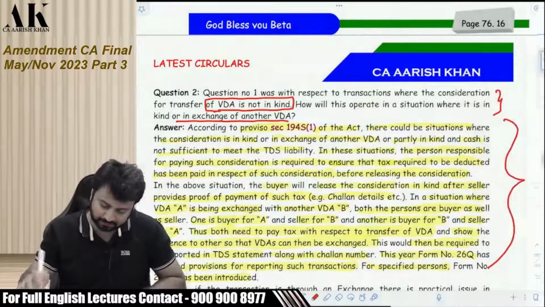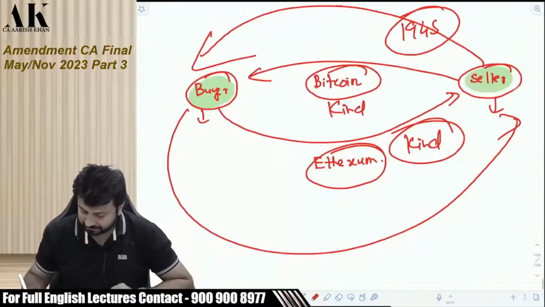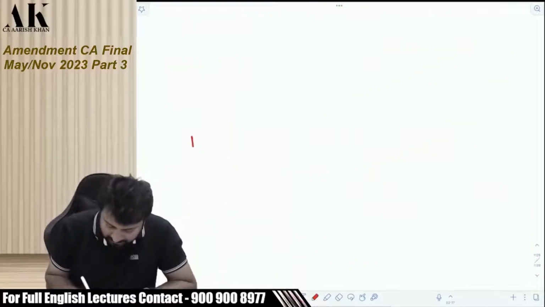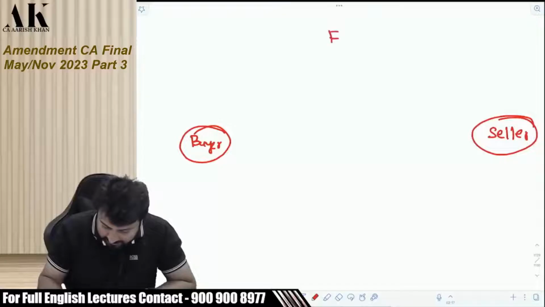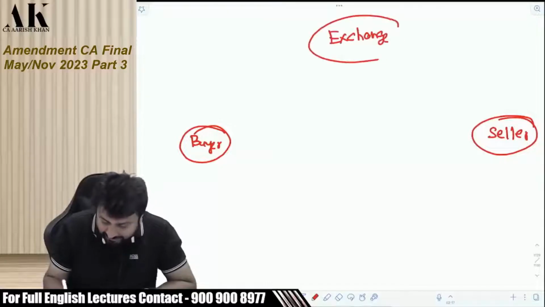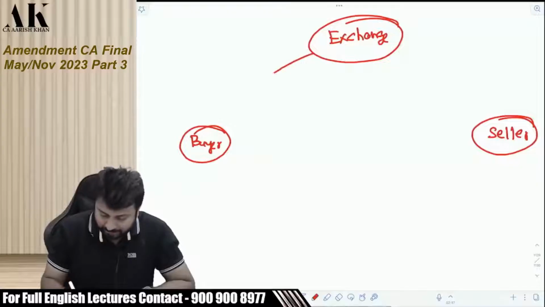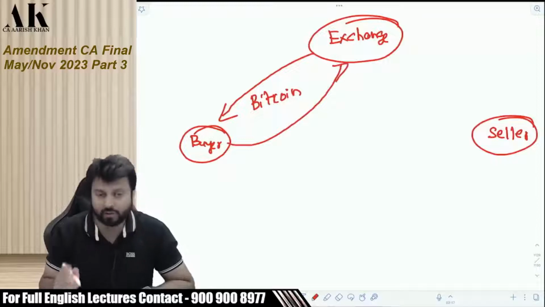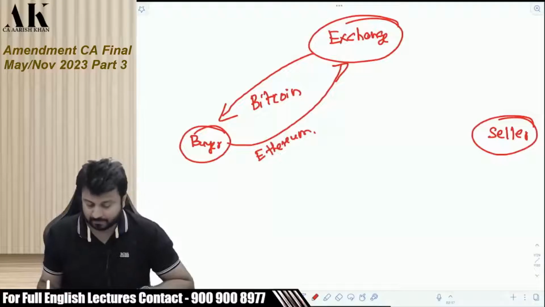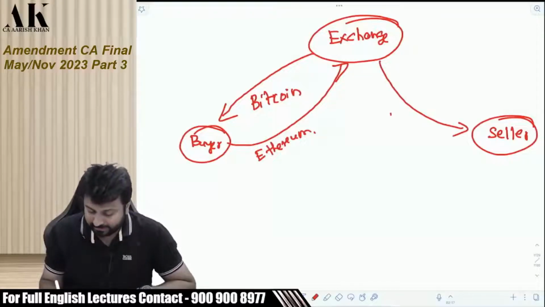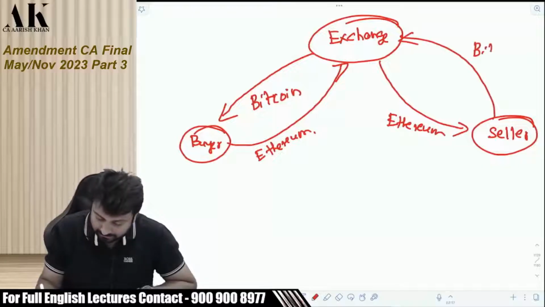The issue will come here, where I am buying. Here there is a seller and here there is an exchange. We are not directly buying and selling, and I am buying Bitcoin not by paying money but by paying Ethereum, and he is taking Ethereum by giving Bitcoin.